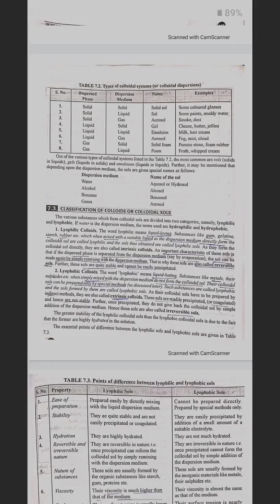Dispersion medium water, name of sol, hydrosol. Dispersion medium alcohol, name of sol, alkosol. Dispersion medium benzene, name of sol, benzosol. Dispersion medium gases, name of sol, aerosol.